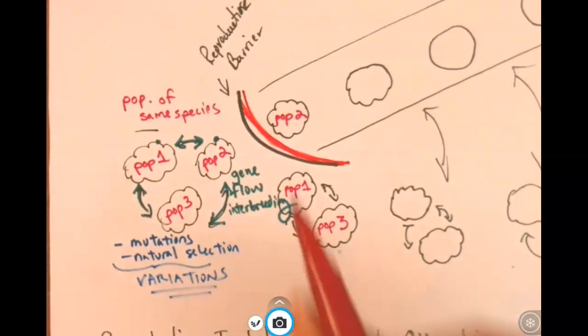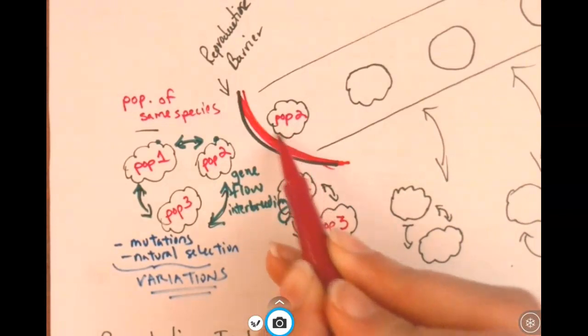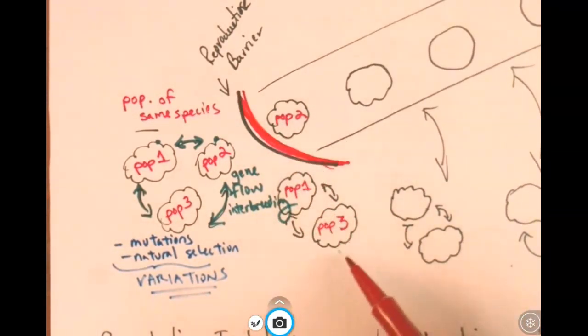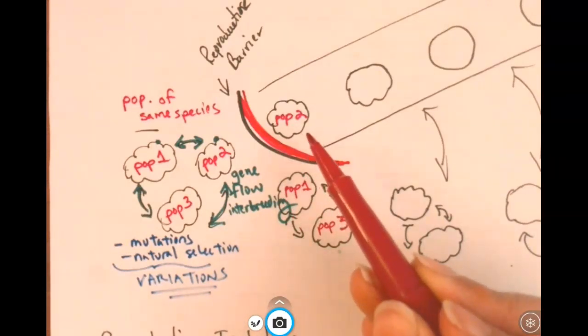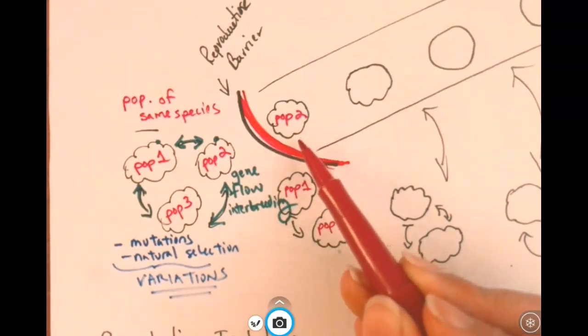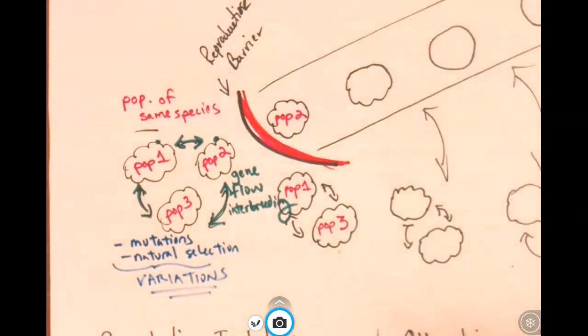For example, this population all of a sudden develops a different mating dance, if they're birds, than these two populations, and so these two populations no longer want to mate with this population. So it could be a behavioral separator, it could be a geographic separator. There's a lot of different reasons that this population could be reproductively separated. And we'll come back to all of those reasons in just a second.